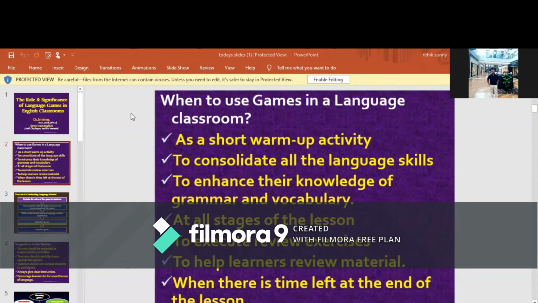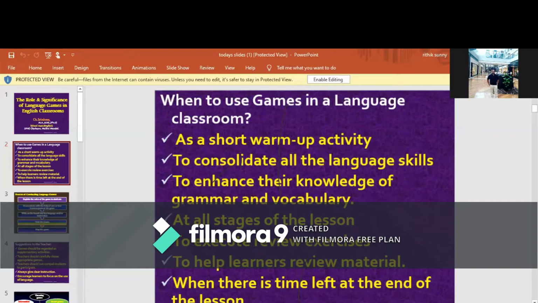The first thing is when to introduce language games. First, as an icebreaker or as a warm-up activity, language games can be introduced before the beginning of a class. And the next one, in order to consolidate language skills: listening, speaking, reading, and writing. This is the main purpose of conducting language games. It consolidates the learning of all the language skills. This is the main motto of conducting a language game.